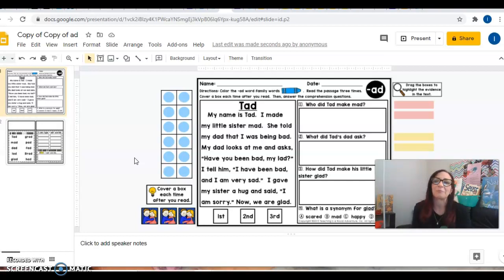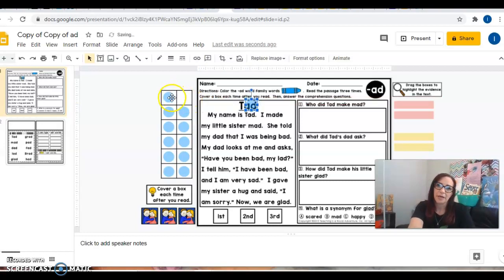It tells us to color the ad word families with the blue crayon. But obviously they can't do that on a computer screen, but they can pull these blue dots there. So it says cover all the ad words with a dot. So we would put one on ad for Tad, and then I guess they could start it down here. They could also put it on mad, and then bad. But obviously, the first thing they do is read the passage, and each time they read it, they can move one of these to show they've read it the first time, they've read it the second time.